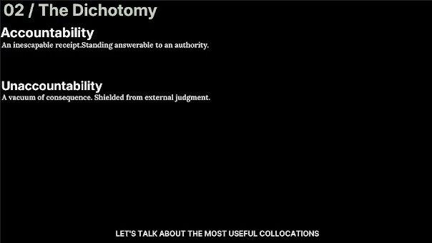Let's talk about the most useful collocations. With adverbs: fully accountable, personally accountable, directly accountable. For example, she is personally accountable. With nouns: accountable leader, accountable system, accountable channel. Real sentence: an accountable government builds trust.